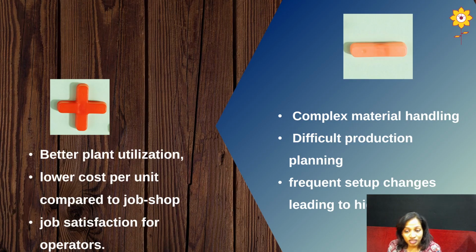Then the third one is frequent setup changes leading to higher cost. As I said, in this batch system, according to the product, we have to change the setup of the machine or robots, whatever we are using for production, which definitely leads to higher costs.